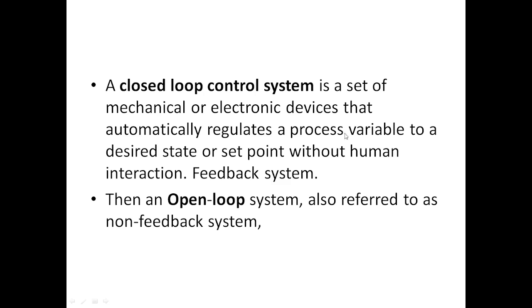So you will add coffee, you will add sugar, if it is still less, again you will test and again you will add something. So feedback will be taken, and accordingly the control system will release some coffee or sugar, and you will make a good coffee. Whereas in an open loop system, once the things are there, you have to get the output, whatever the output is. So no feedback.